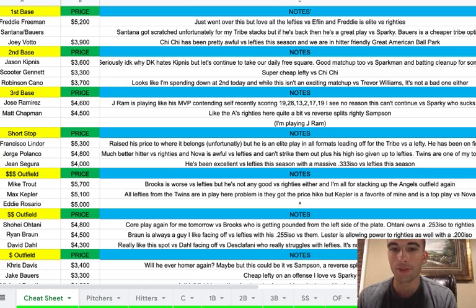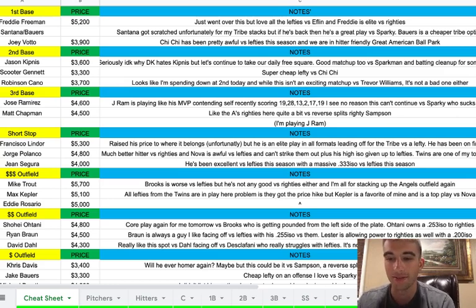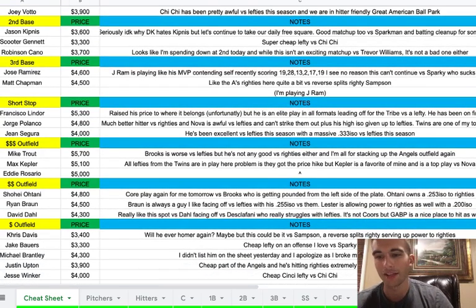Then Matt Chapman, 4,500. I do like the A's righties here quite a bit versus the reverse splits righty Sampson. I believe they have one of the higher implied run totals of the slate, and it just makes a lot of sense there, as they're pretty much all righties with power versus righties. And Sampson gives up power to righties, so this makes a ton of sense. And then I didn't list anyone else because I'm most likely playing J-Ram, but I did want to give Chapman as a secondary option.